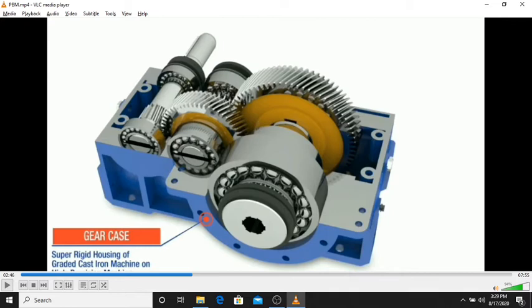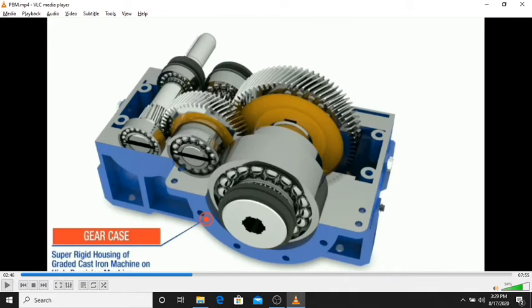How to calculate gear ratio? Suppose the number of teeth on the gear is 60 and the number of teeth on the pinion, which is the smaller part, is 30. So it has a 2:1 gear ratio. It means that when the gear rotates once, to cover the same distance the pinion has to rotate 2 times. Likewise, we have to increase or reduce the speed in the case of the gearbox.